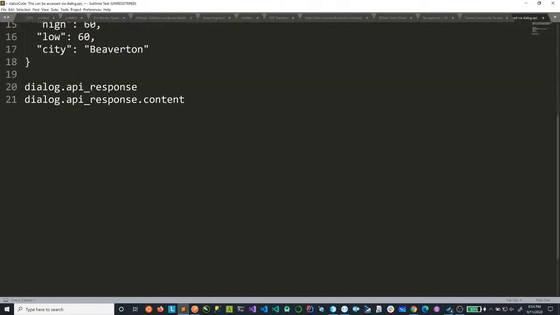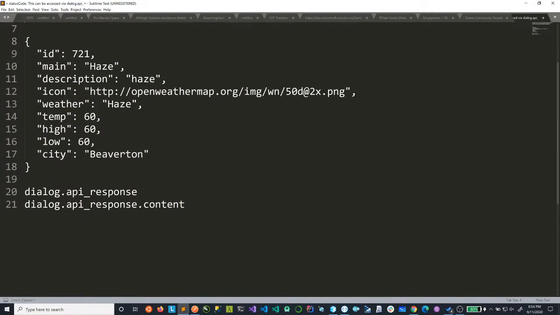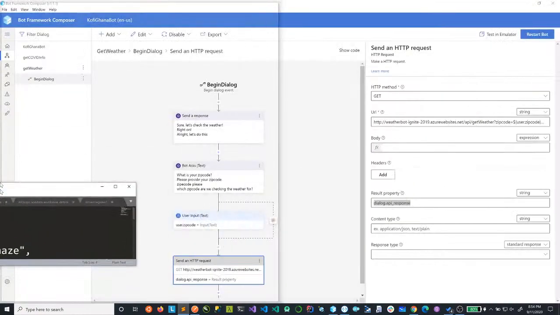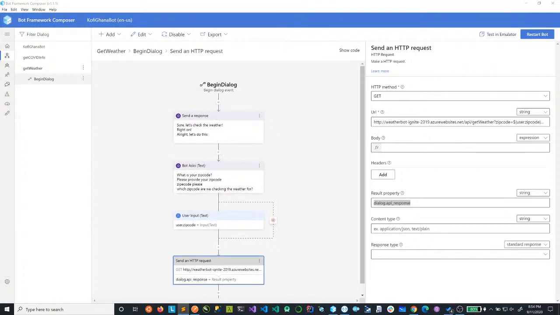But for now, this is just what we need to worry ourselves with. So let me bring this here. So we know that this is the format of our response, and we know that we can store this here and get the content in this property. All right, take note of that. So let's bring this out from here. All right, so yeah, now we have that.